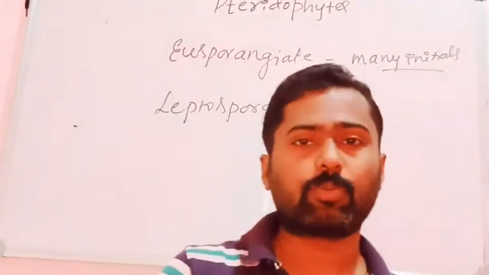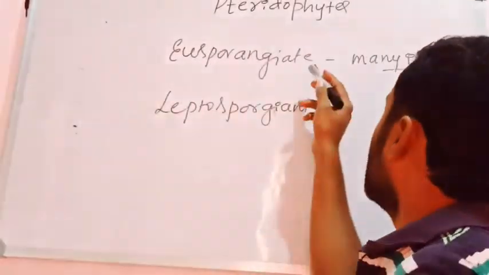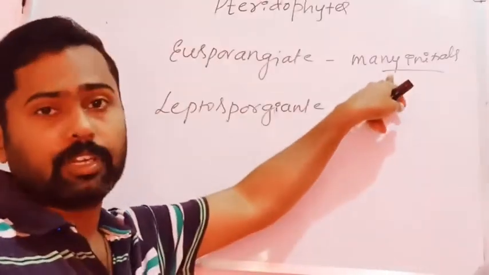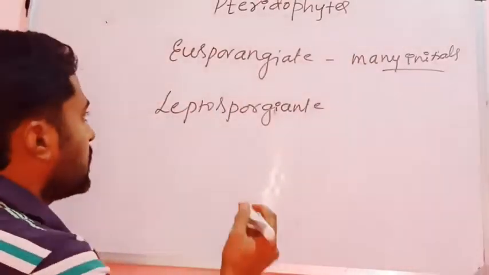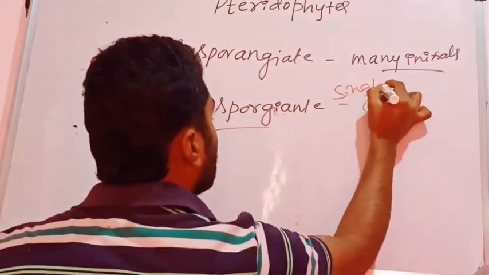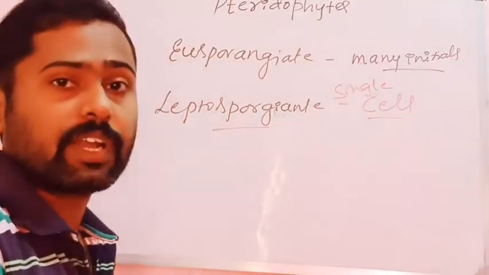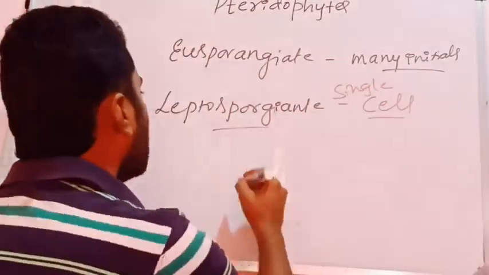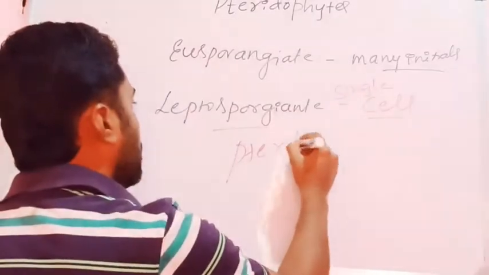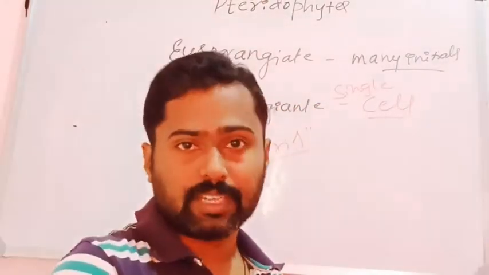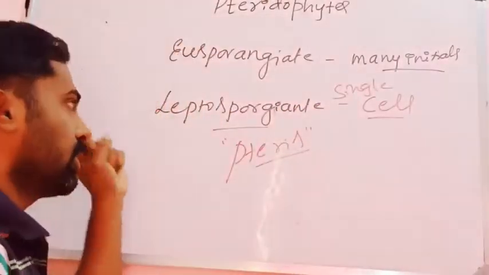For example, in Lycopodium or Selaginella, we can see the eusporangiate type of development of sporangia, with many cells involved. Whereas in the leptosporangiate type, the sporangia develops from only one cell, a single cell. For example, in plants like ferns, the development of sporangia is leptosporangiate, meaning the sporangia develops from a single cell. So that is about the development of sporangia.